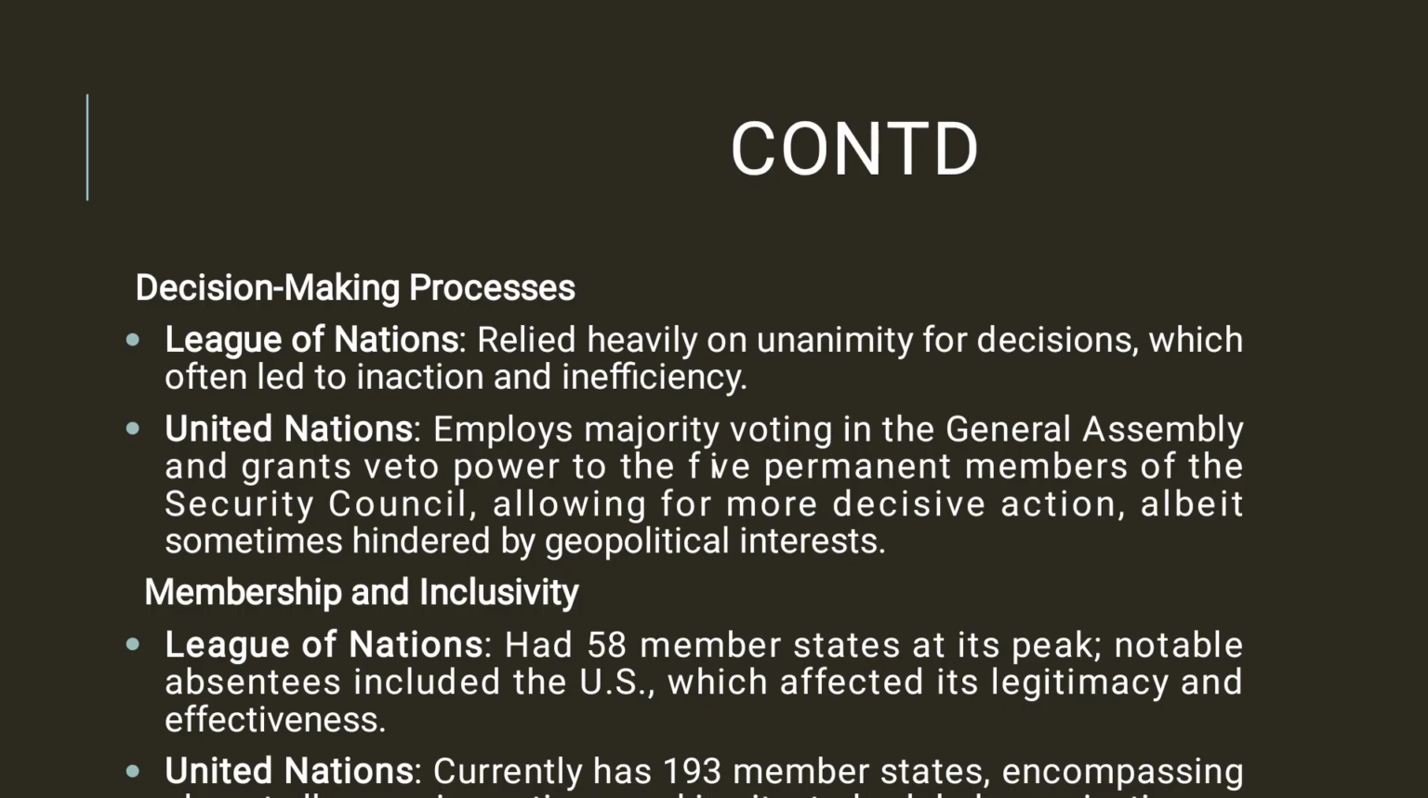Related to membership and inclusivity, the League of Nations had 58 member states at its peak. Notable absentees included the US, which, being a great power, affected its legitimacy and effectiveness. The United Nations currently has over 193 member states, comprising almost all sovereign nations and making it a truly global organization. Do you agree with this? Yes, we can say yes.